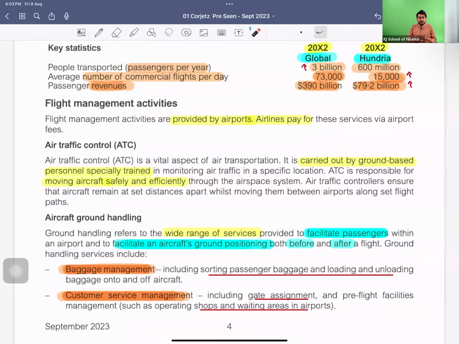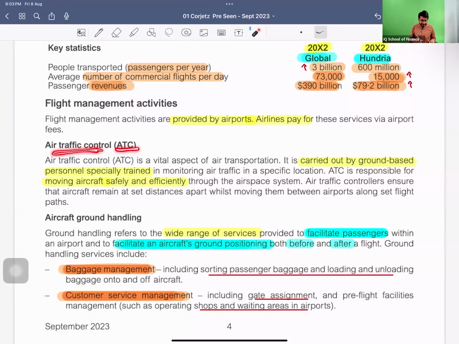Flight management activities include ground handling, landing, every kind of security checking, check-ins, baggage delivery, airplane maintenance, cleaning, everything. These kinds of activities are managed by the airports, and airlines pay these airports for these services. I've done this for a client as well who provides these kinds of services, so I know about it.